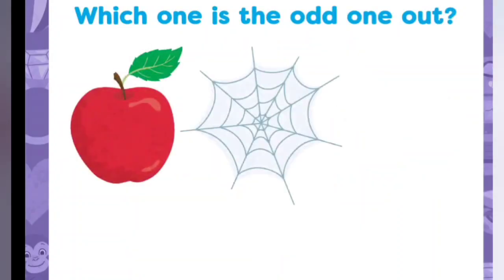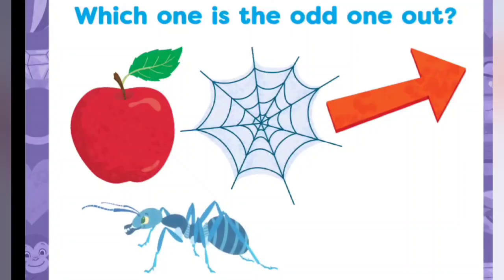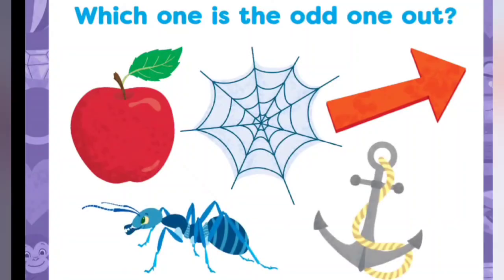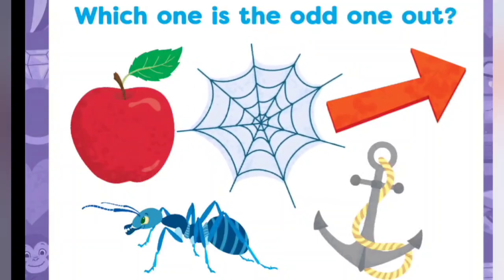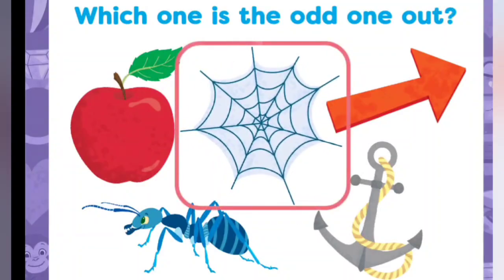And here we have apple, web, arrow, ant, anchor. Yes, web is the odd one out because it starts with W sound.